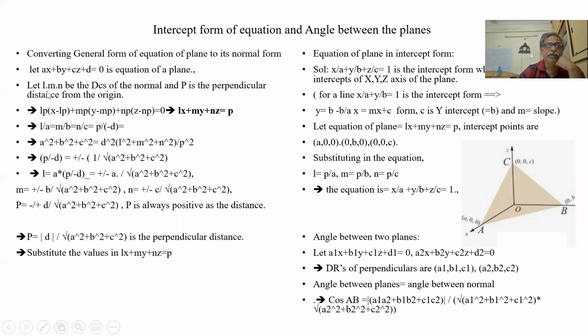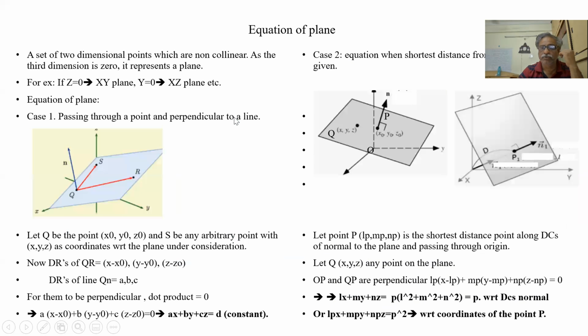So let us see. Let l, m, n be the DCs of the normal, and p is the perpendicular distance from the origin. That means lp, mp, and np is the point on the plane, and the DRs are l, m, n. So l into (x minus lp) plus m into (y minus mp) plus n into (z minus np) is equal to 0. So this equation is lx plus my plus nz is equal to p. This is what we have arrived at.